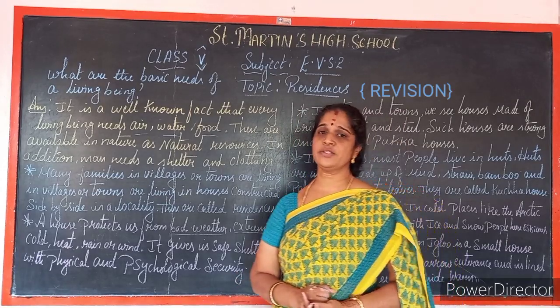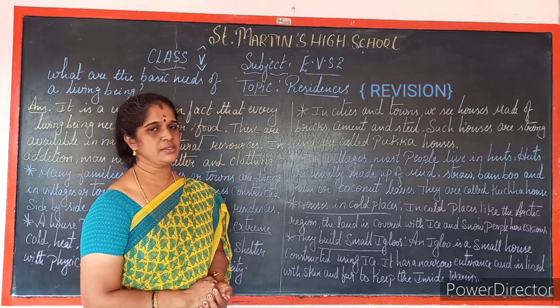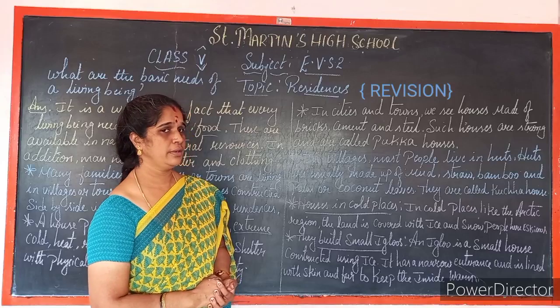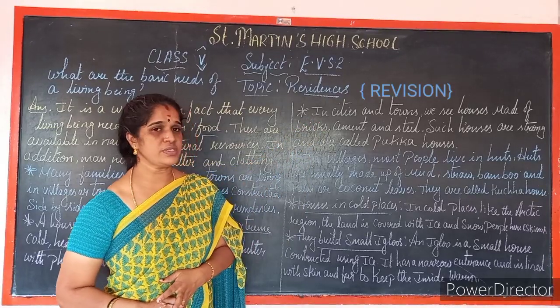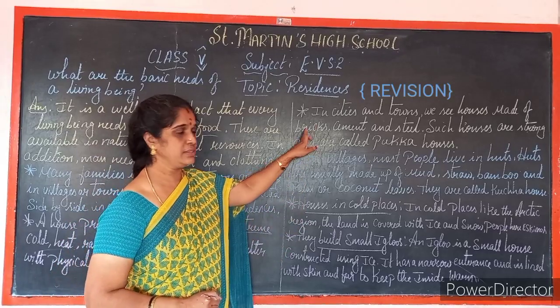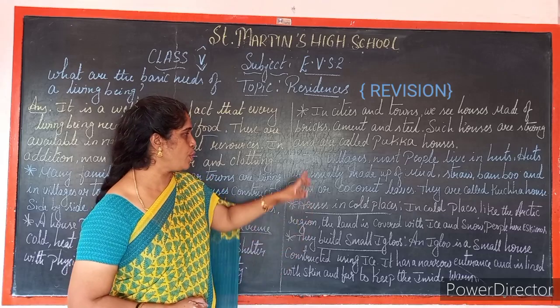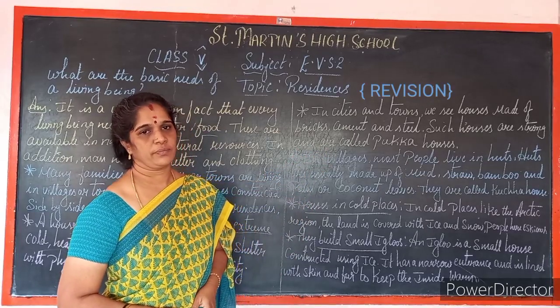So what are the kinds of houses you might have read in your lower classes? Once again let me say, first of all, in cities and towns we see houses made of bricks, cement and steel. Such houses are strong and are called pucca houses.